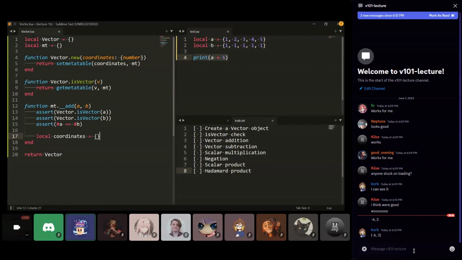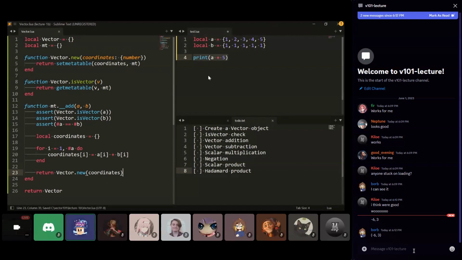So we're going to create a new table for coordinates, and for every coordinate, we just add up the ith coordinate of A and the ith coordinate of B. We're going to put it in our table and then return a new vector. All right, so let's now test this.